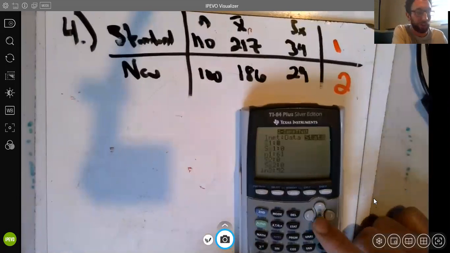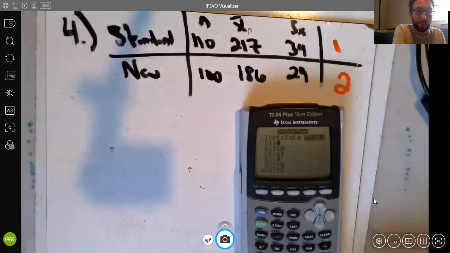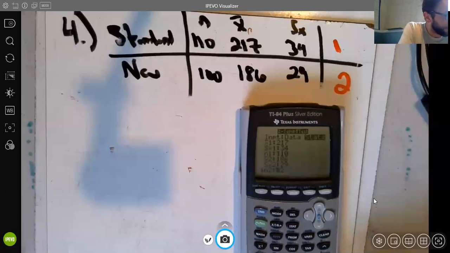There's all those 1s and 2s. That's why I like to notate that up, label that up here so I don't mix anything up. So X bar, the mean for group 1 as my standard, that's 217. Sx1 is 34, n1 is 110, second mean 186. Second standard deviation 29, and for the new procedure, sample size is 100.